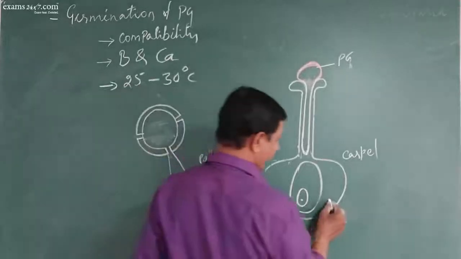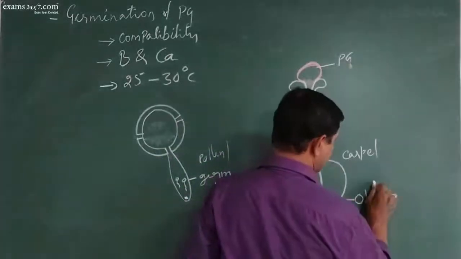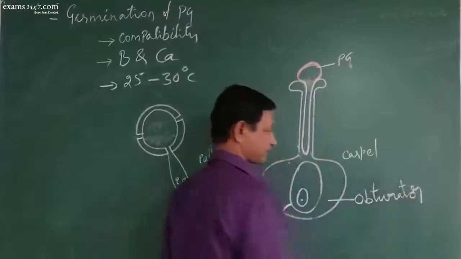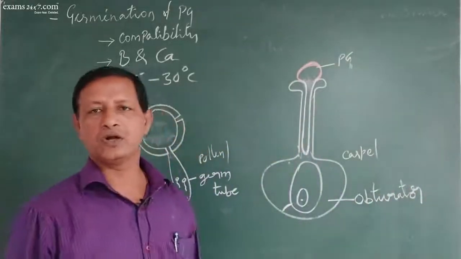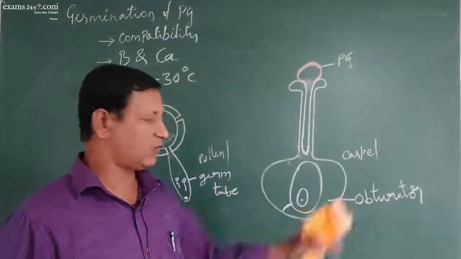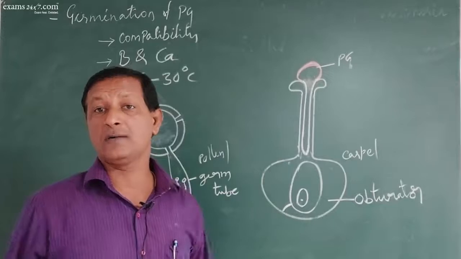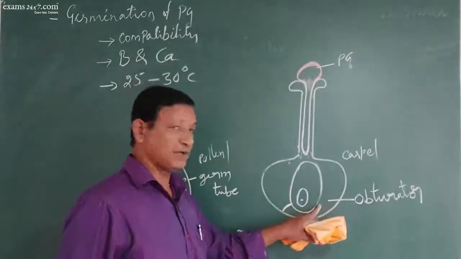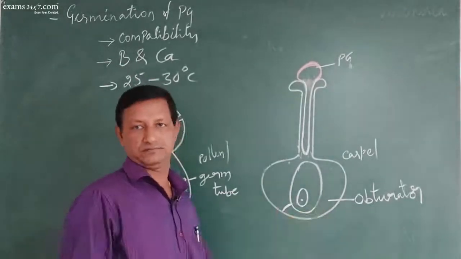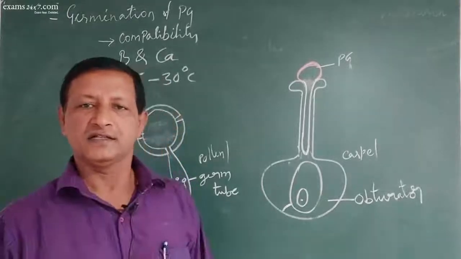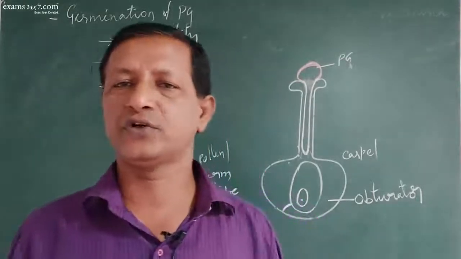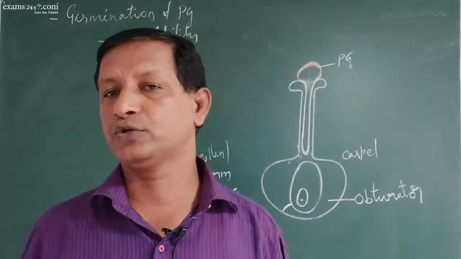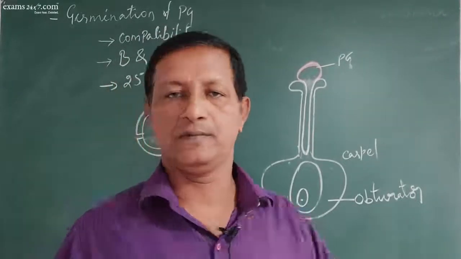In the ovary, there is a tissue called obturator. What is its job? Its job is to facilitate the entry of the pollen tube into the ovule. I repeat, there is a tissue in the ovary called obturator, which guides the pollen tube to enter the ovule.